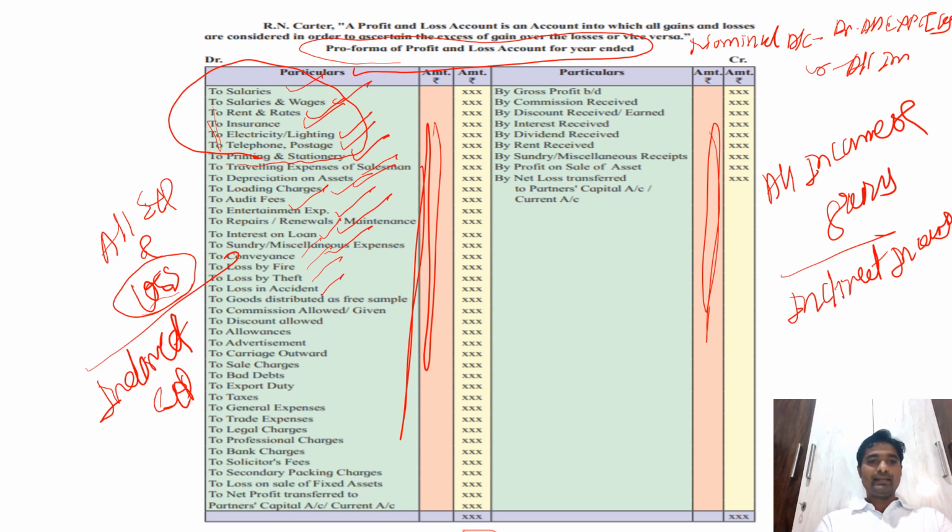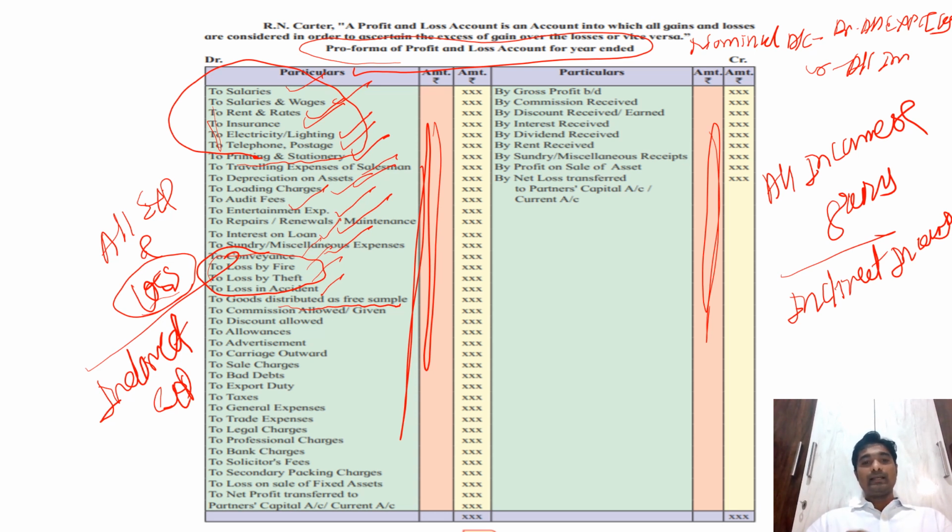So as I said, debit all expenses and losses, and that is why loss is also taken on the debit side. Then goods distributed as a free sample. Now, why are goods distributed as a free sample? If any company is introducing a new product in the market, we don't know anything about that particular new product, so we are not going to purchase it until we know the features or specifications of that product.